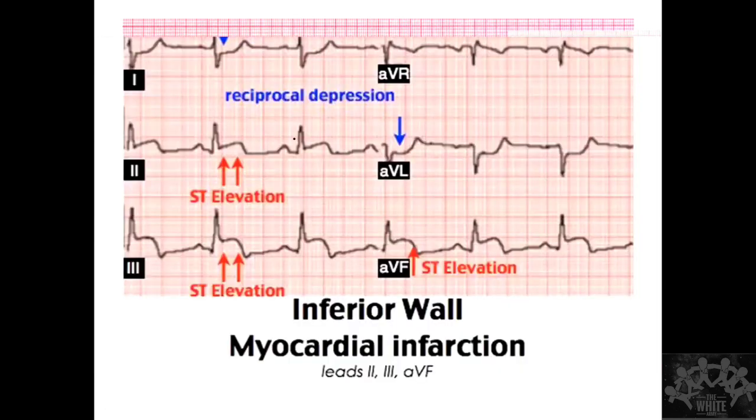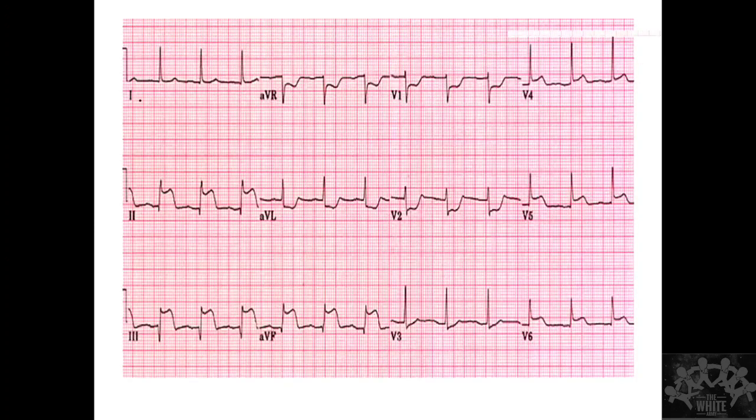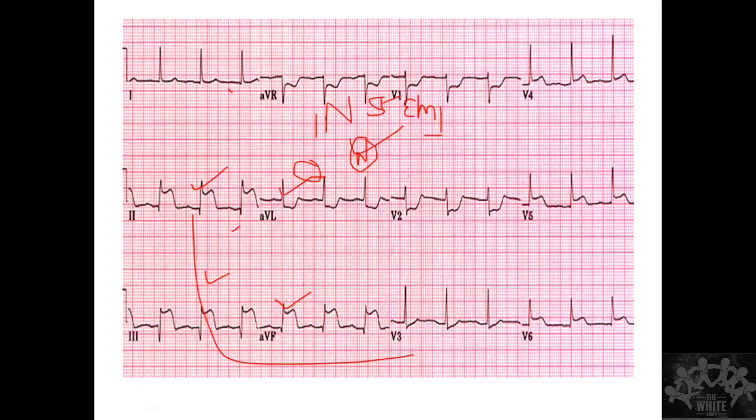You look at ST elevation. If there is ST elevation in contiguous leads, so here you see, I'll explain it. Here you are seeing ST elevation in 2, 3 and AVF. So these are contiguous leads. Okay. So the exact opposite leads, which are 1 and AVL, are going to show ST depression. Which means this is normal. You expect this to happen. Correct. So that is why this will be an inferior wall ST elevation myocardial infarction. Is it clear? You got it, no? Yeah.